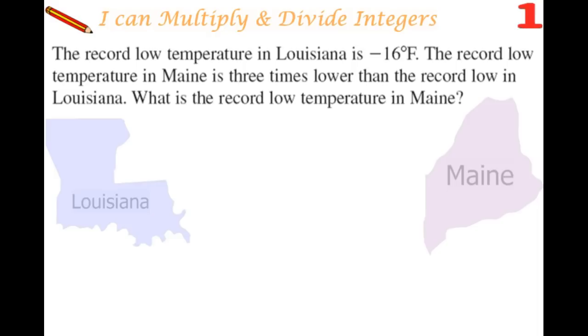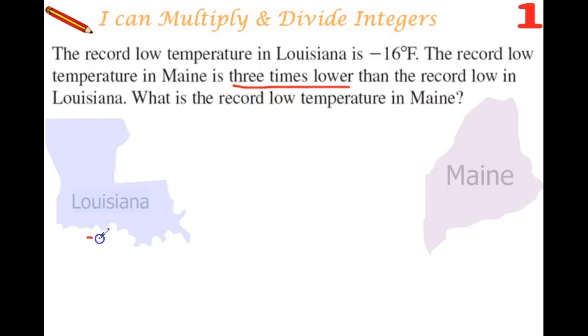Good morning. Today we are multiplying and dividing integers. First question says the record low temperature in Louisiana is negative 16 degrees Fahrenheit. The record low temperature in Maine is 3 times lower than the record low in Louisiana. What is the record low temperature in Maine?